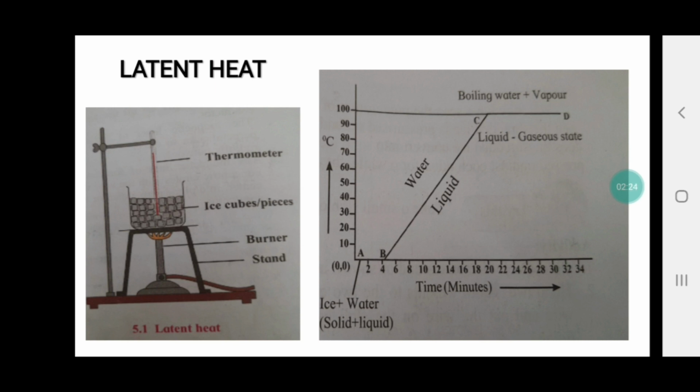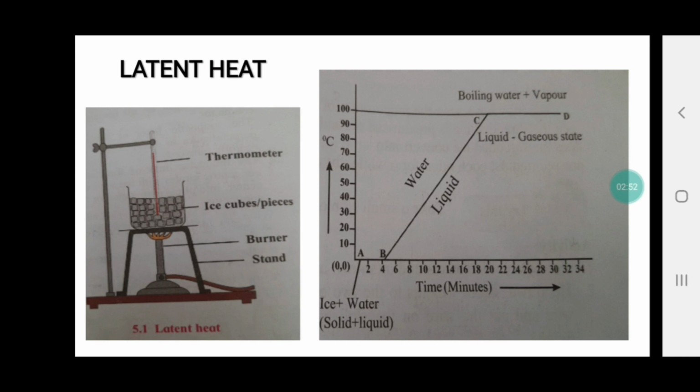The answer is no. If the temperature is increasing, the state of matter will not change. And if the state of matter is changing, the temperature will remain constant. Both cannot happen at one time. Clear?